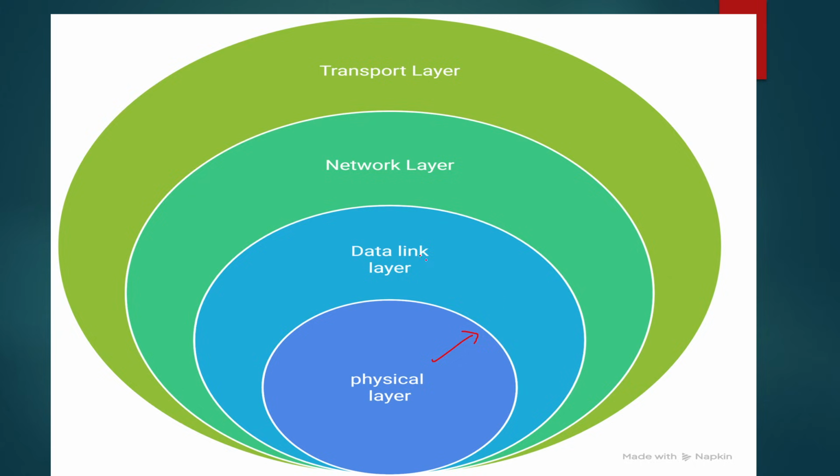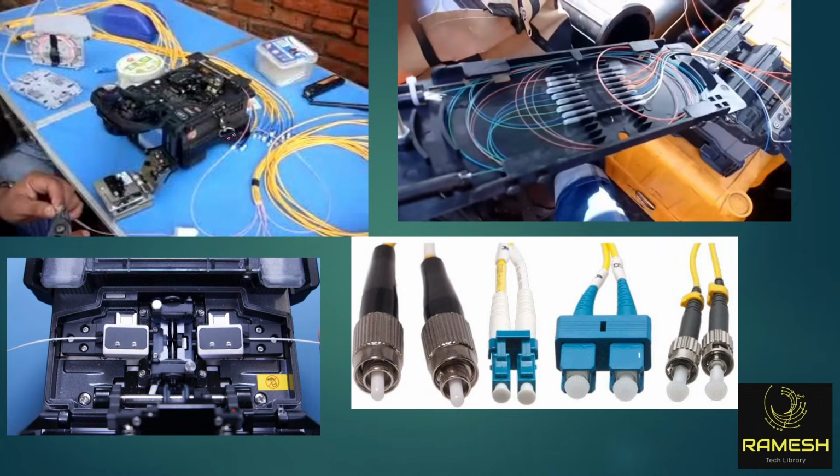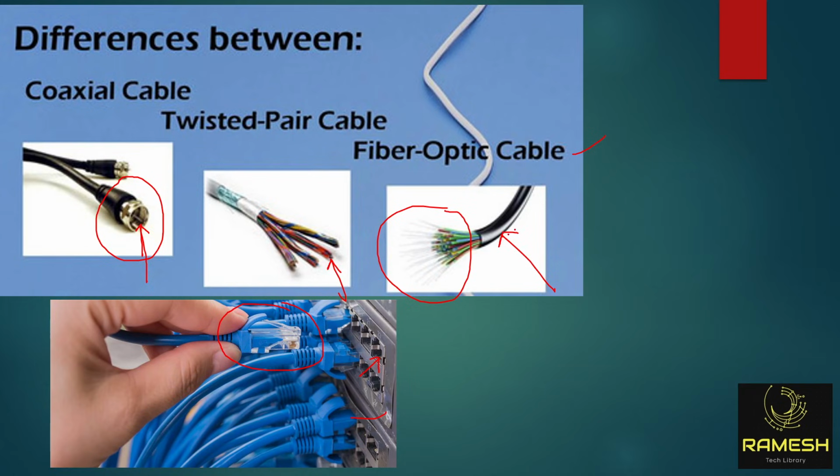On top of that, it is protected with the data link layer. On top of that, it is protected with the network layer. On top of that, you will see the transport layer like this. If you see, this is the fiber optical cable.